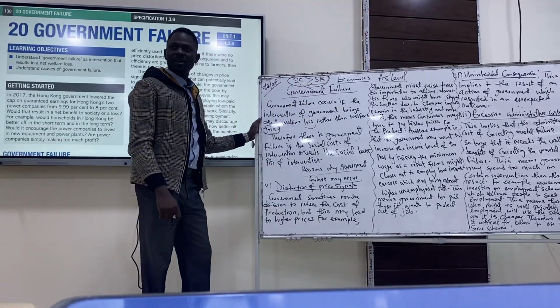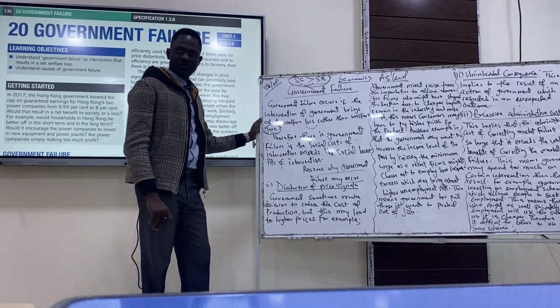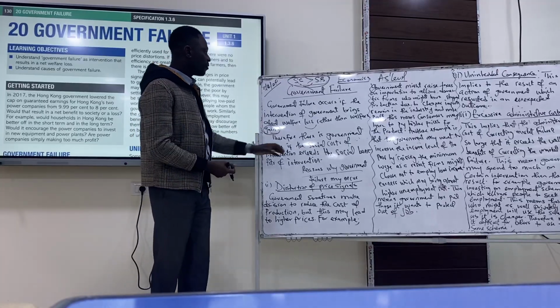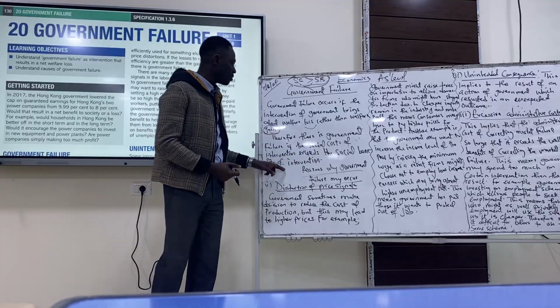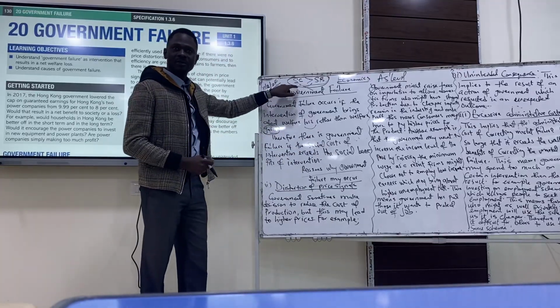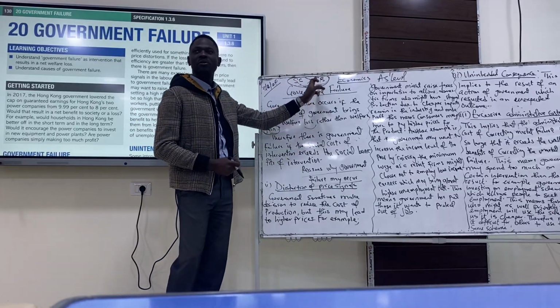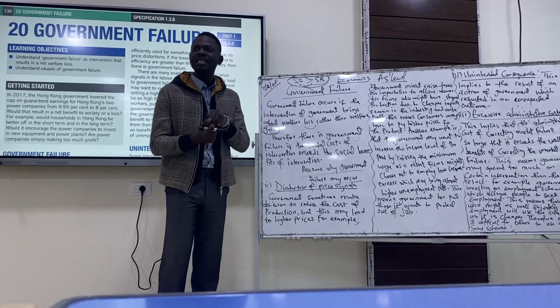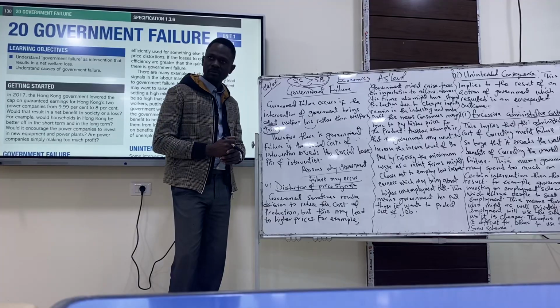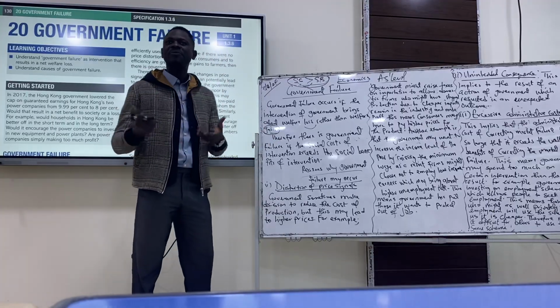Do you understand government failure now? Good. So there is government failure if the social cost of intervention exceeds the social benefit of intervention. This means the welfare of the society is still not maximized. So what are the reasons why government might fail?